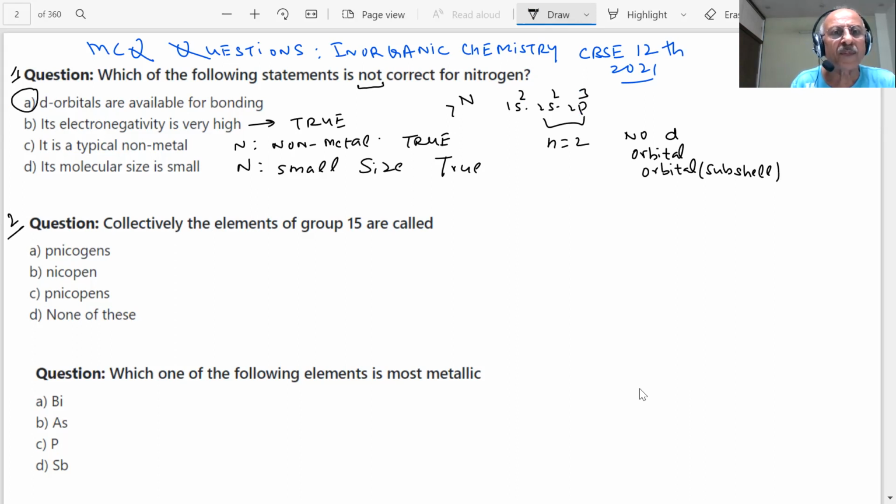Question number 2 says, collectively the elements of group 15 are called. Group 15 elements. What happens, student? There are certain Greek words which have been used. In family-wise study, we will see Greek words have been used as their common names. So what is the answer here, students? Pnictogens, Nicopens, Pinecopens, none of these. It should be pnictogens. The t also comes in between.